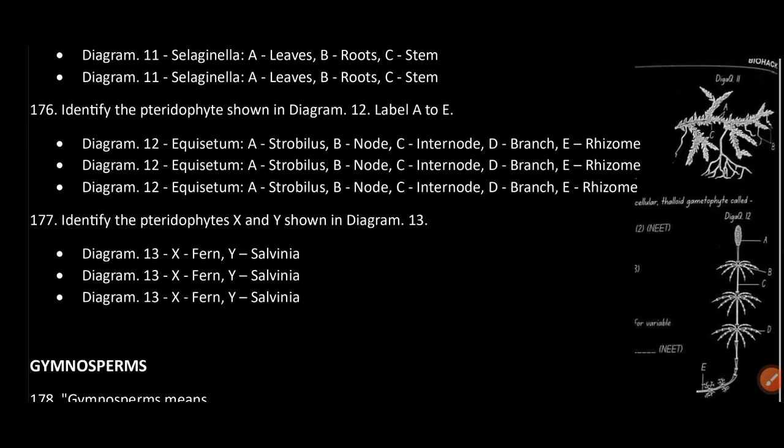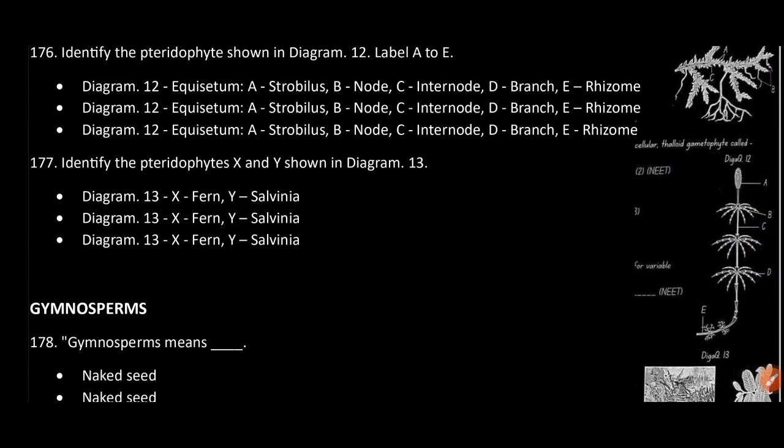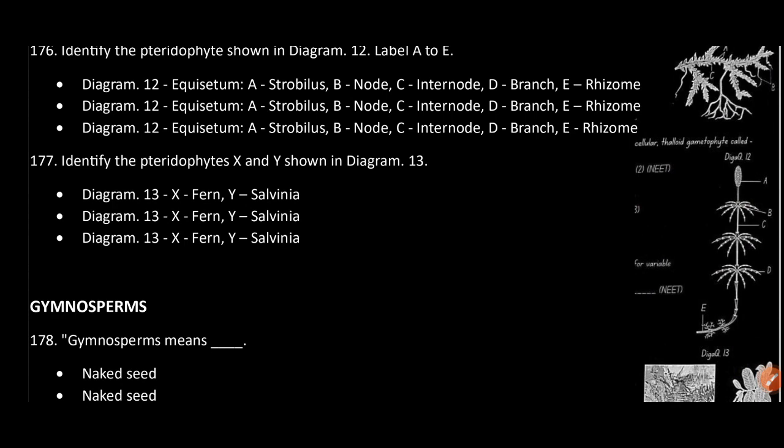Identify the pteridophyte shown in diagram 12. Label A to E. This is Equisetum, and A is strobilus, B is node, C is internode, D is branch, E is rhizome.